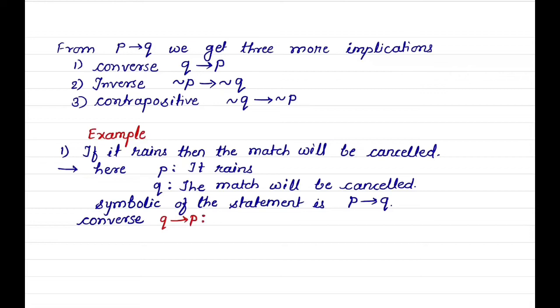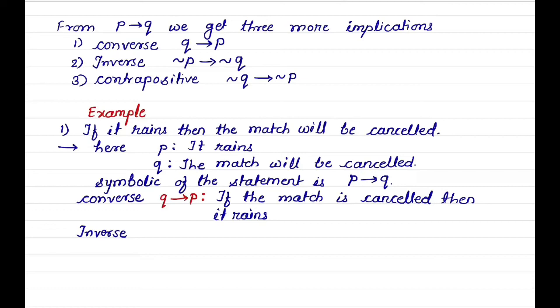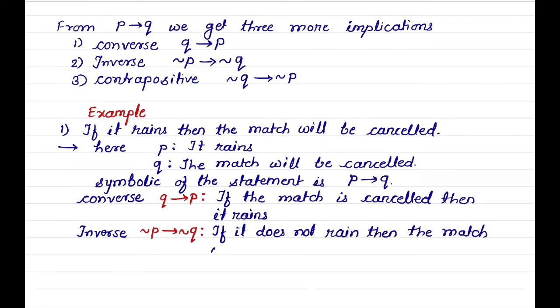Converse, Q implies P: if the match is cancelled, then it rains. And for inverse, we require negation of P and negation of Q. Negation of P implies negation of Q: if it does not rain, then the match will not be cancelled.